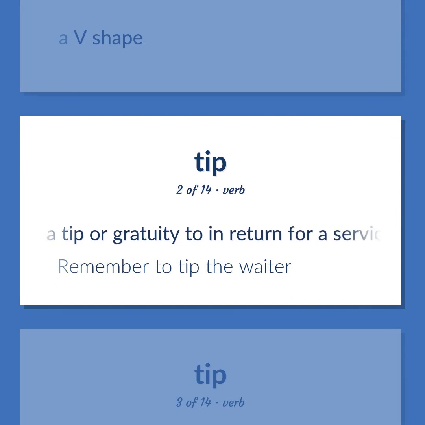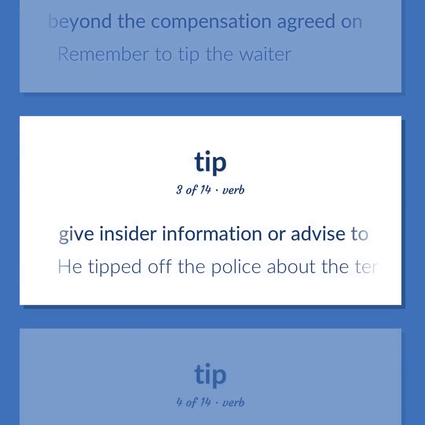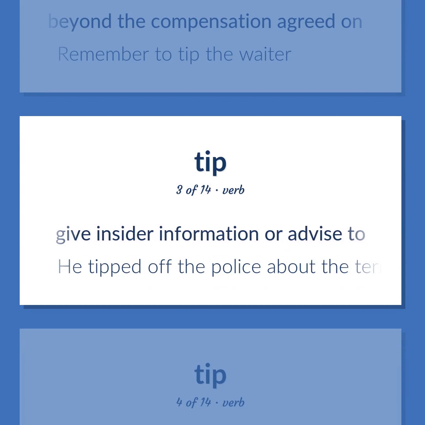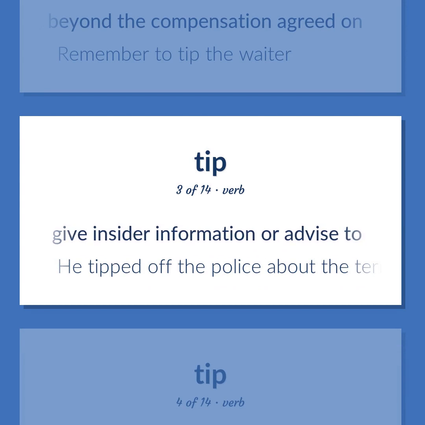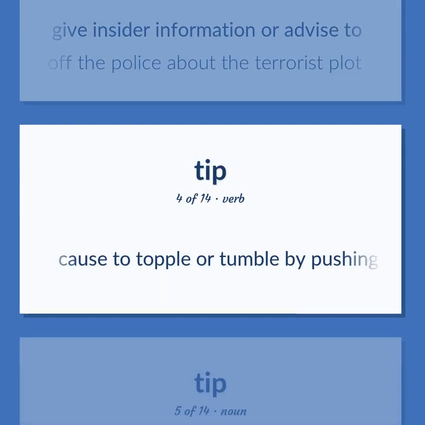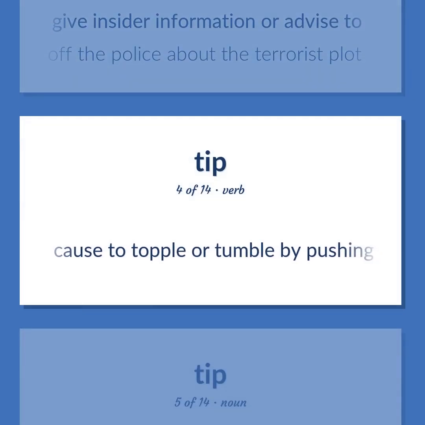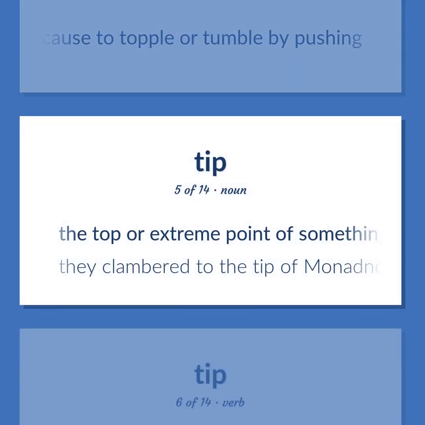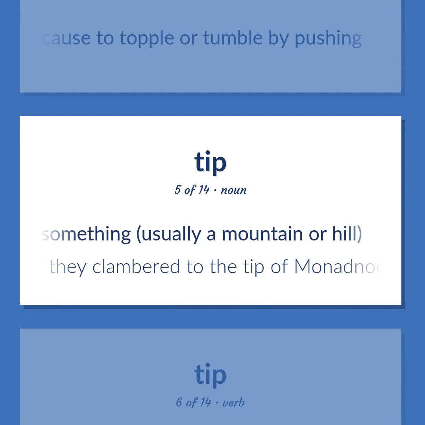Give a tip or gratuity to in return for a service, beyond the compensation agreed on. Remember to tip the waiter. Give insider information or advice to. He tipped off the police about the terrorist plot. Cause to topple or tumble by pushing. The top or extreme point of something, usually a mountain or hill. They clambered to the tip of Monadnock.